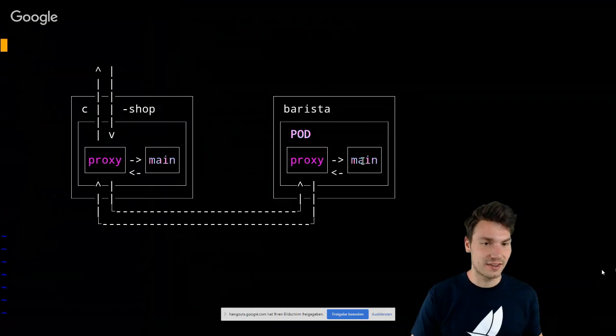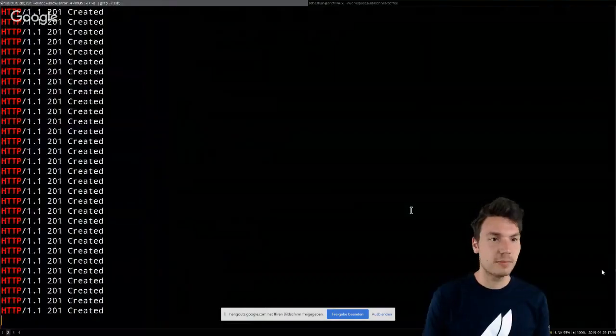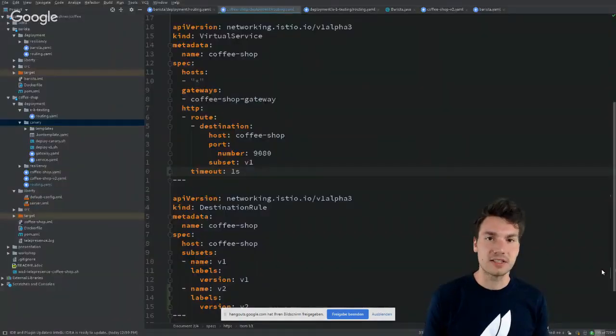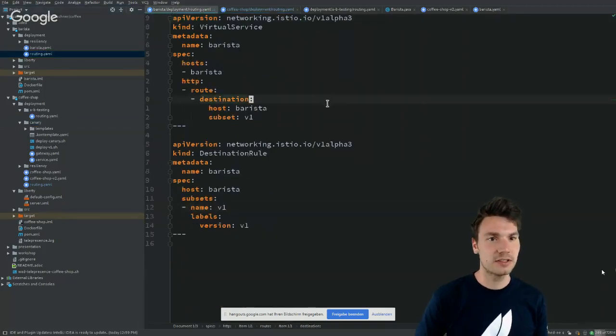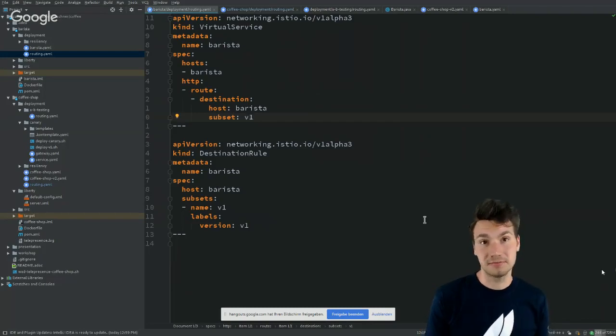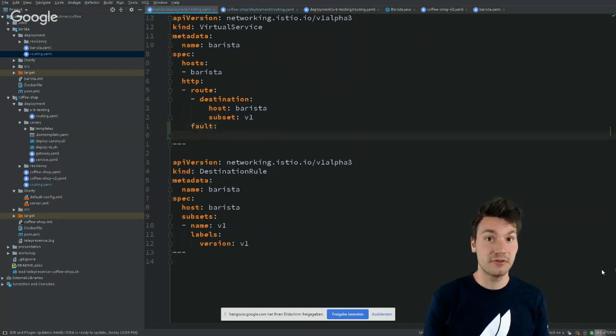Always test whether that is actually the case. Or we use some functionality by Istio that can do that. So for testing purposes, we can actually introduce some faults. Just for fun, we can instruct the Barista service to throw some errors or make the connection slower.